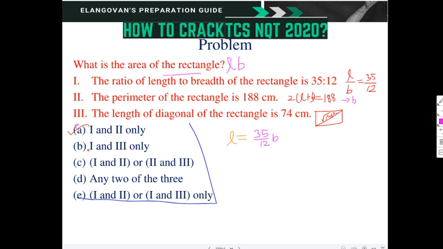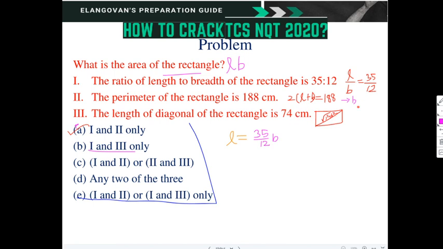Okay. Next, 1 and 3. Let us check these two. L by B is known, and here root of L square plus B square is available. The same principle we can use. Instead of L, we substitute 35 by 12 times B. So L square plus B square is equal to 74 square.